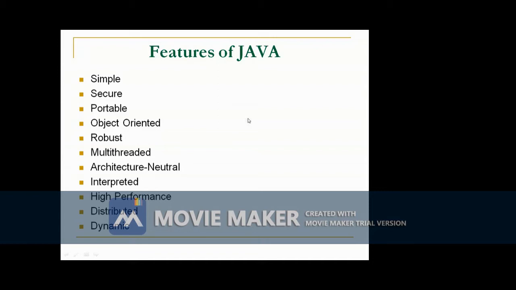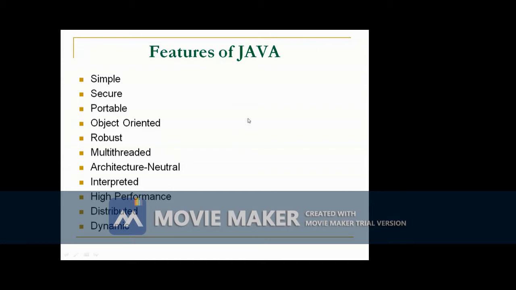Okay, these are the important features of Java. Java is a simple language. It is a secure language. It is portable, so it achieves write once, run anywhere. Java is 100% object-oriented programming. Without a class, we cannot write any program in Java. In C++, without creating a class, we can write a program. Java supports developing very robust programs. Java supports multi-threaded programming. Java is architecture neutral. It is platform independent.